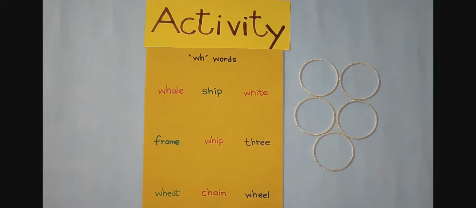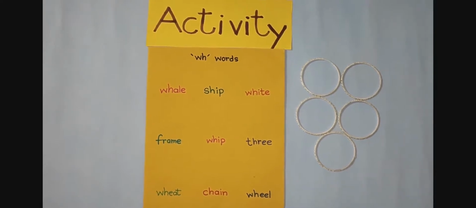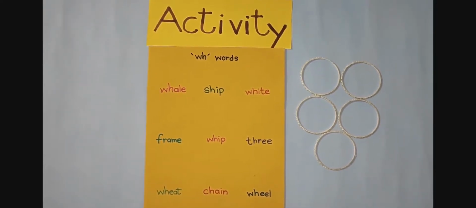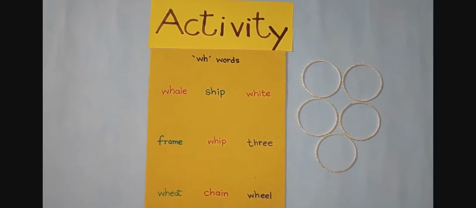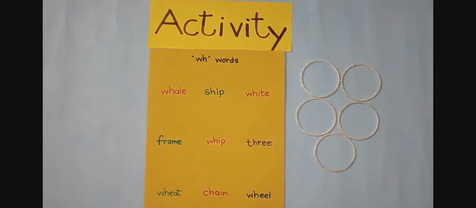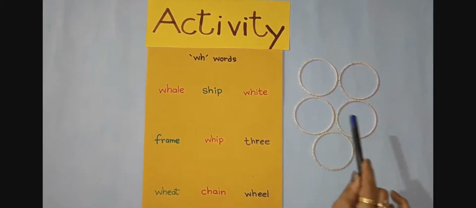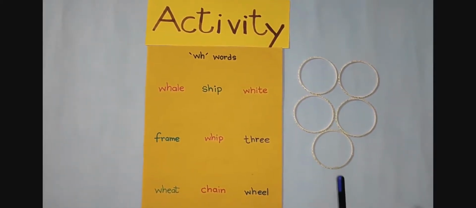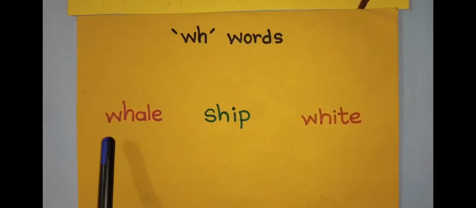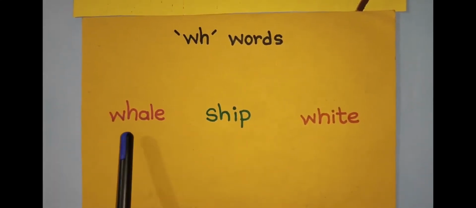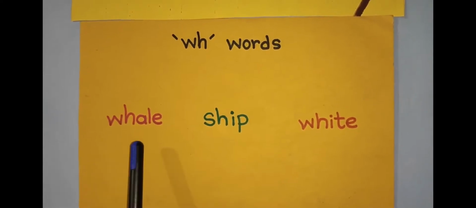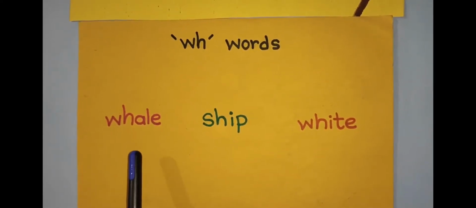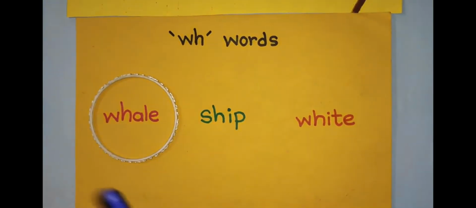This is an interesting activity of WH words. For this activity, I have written some words on the paper. We will read all the words, but place these bangles only on WH words. First word is W-H-A-L-E, whale. Whale is WH word, so we will place this bangle on whale.